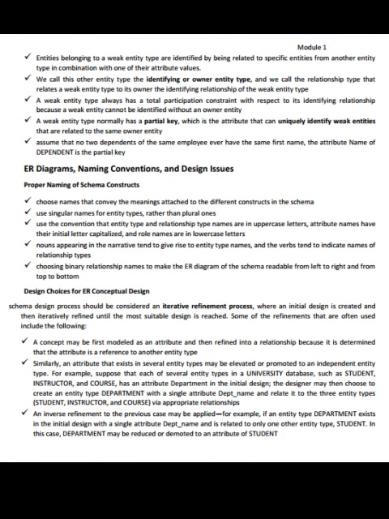A weak entity type always has a total participation constraint with respect to its identifying relationship because a weak entity cannot be identified without an owner entity. A weak entity type normally has a partial key, which is the attribute that can uniquely identify weak entities that are related to the same owner entity. Assume that no two dependents of the same employee ever have the same first name. The attribute name of the dependent is the partial key.